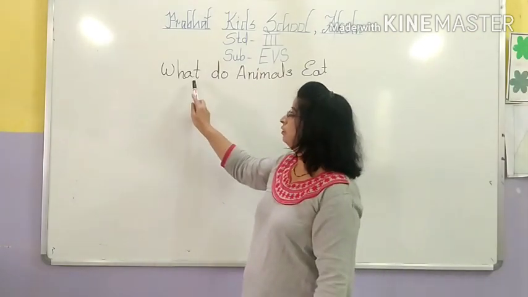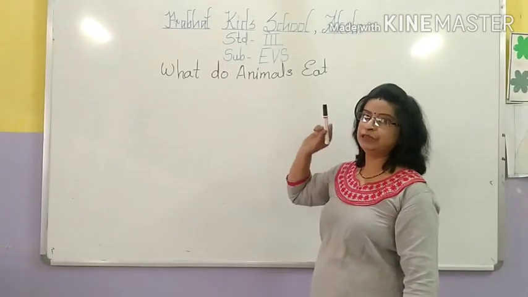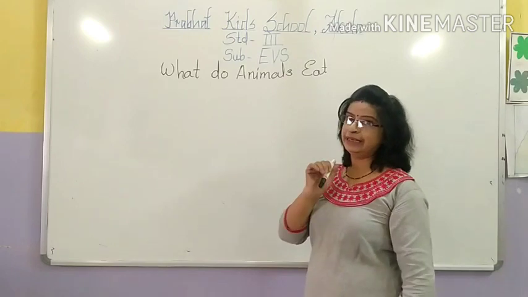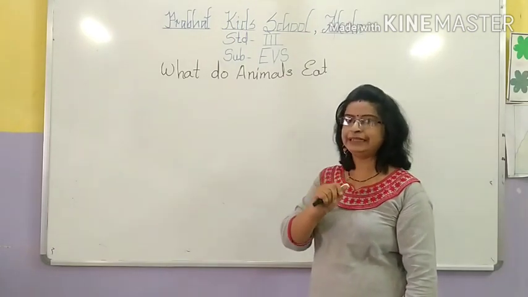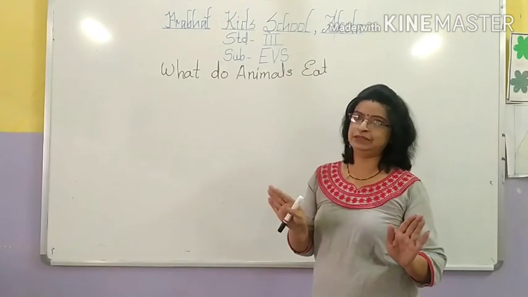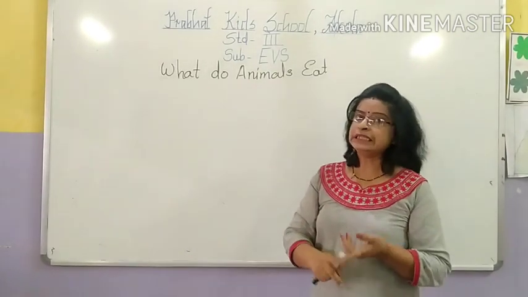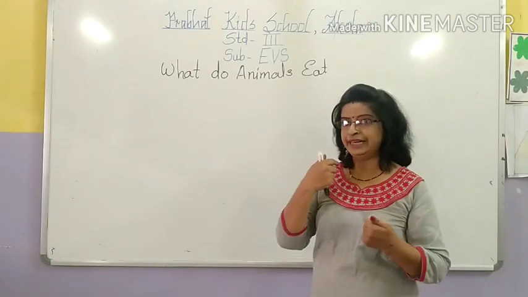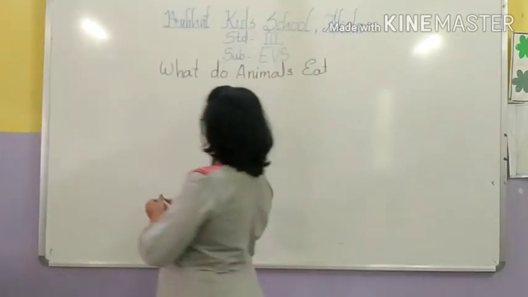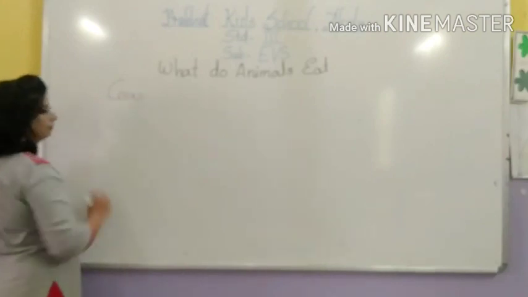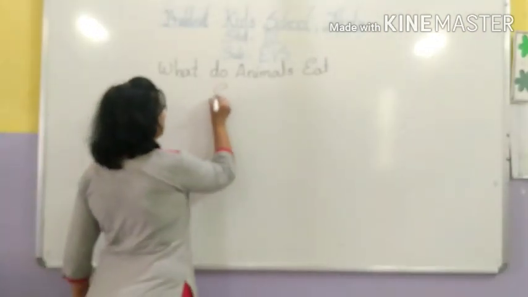So students, according to what type of food animals eat, they are categorized in three groups. Now, first, tell me any animals. Whatever you think, it may be an animal, it may be a bird. Just tell me the names of those animals. Yes, one by one. Which one? Cow, very good. Then eagle, nice.